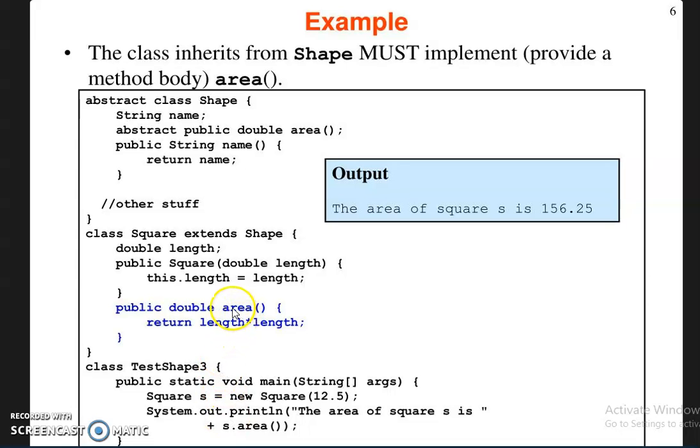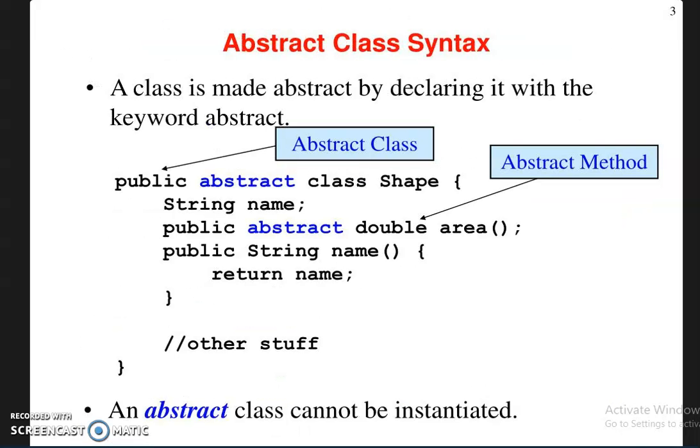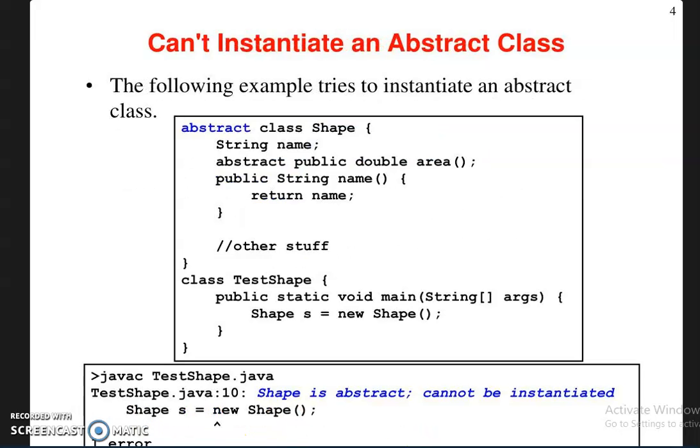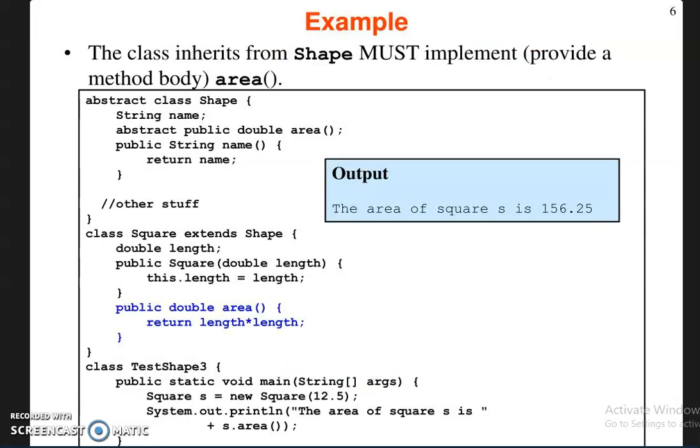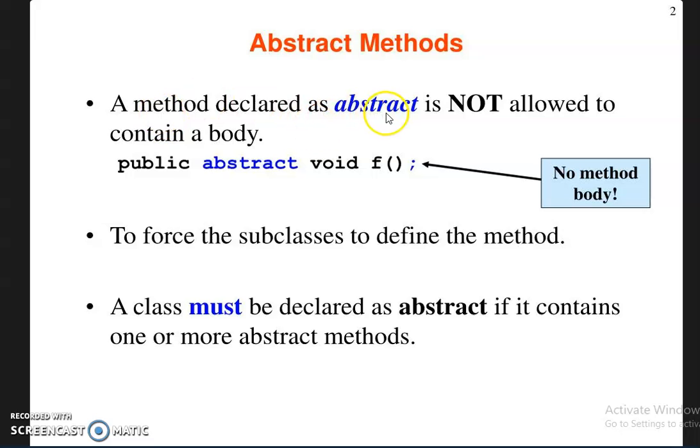So here the area method is called, the area is calculated and returned to the main function, and the output is displayed here. So this is the concept of abstract classes. Once again, the main concept here is that a class is made abstract by declaring it with the keyword abstract. An abstract class cannot be instantiated, and the most important thing is that a method declared as abstract is not allowed to contain a body. The subclasses have to define the method. A class must be declared as abstract if it contains one or more abstract methods.